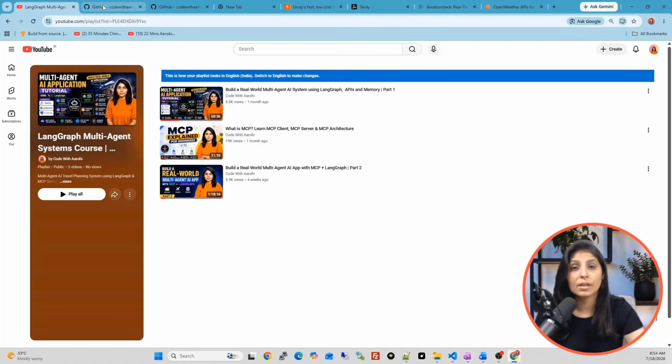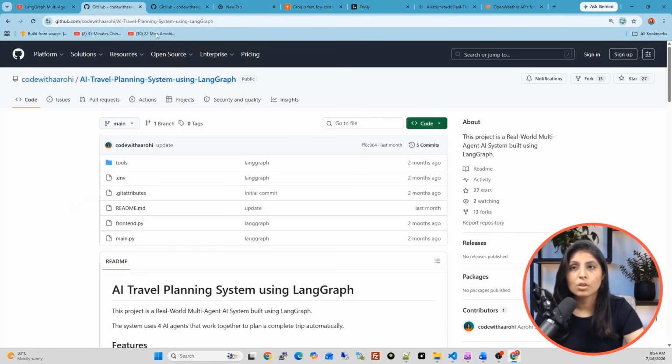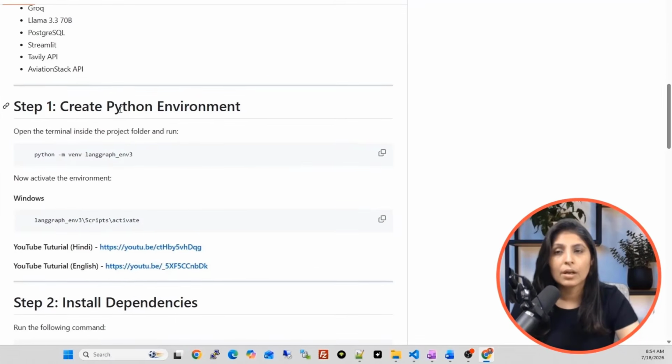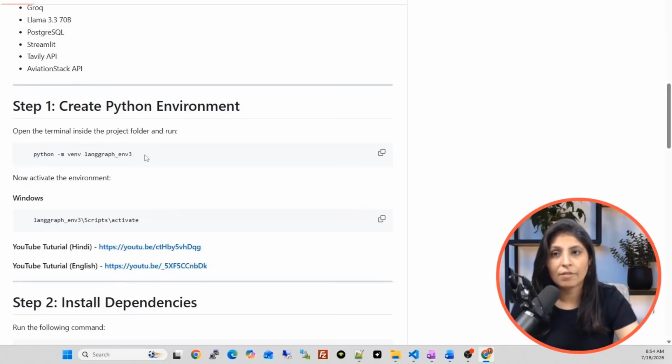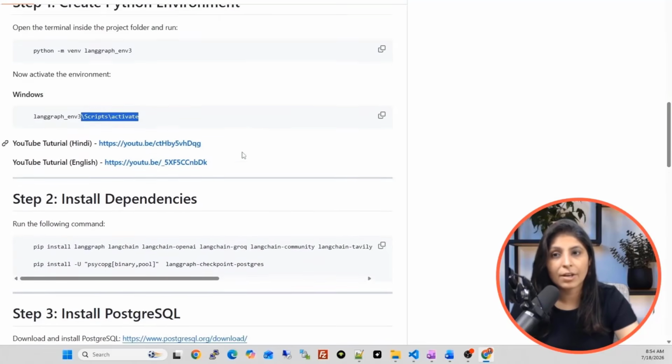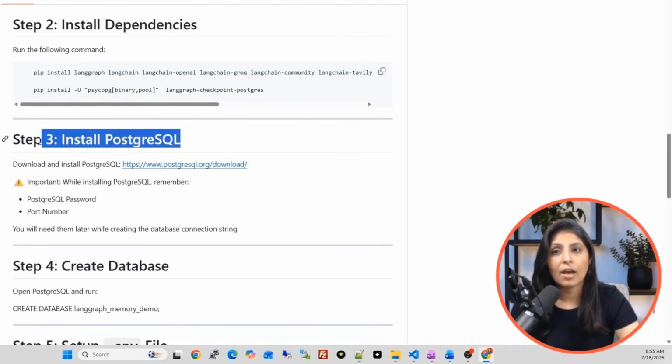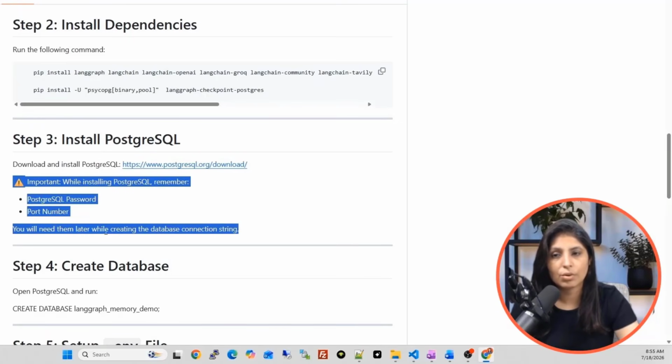And let me show you the GitHub repo of these 2 projects. This is the GitHub repo of the part 1 project. If you scroll down here, you will see how to create the environment. Then we activated that environment, then we installed all the dependencies. Then I showed how to download and install the PostgreSQL database, and for that, you need to follow these steps.